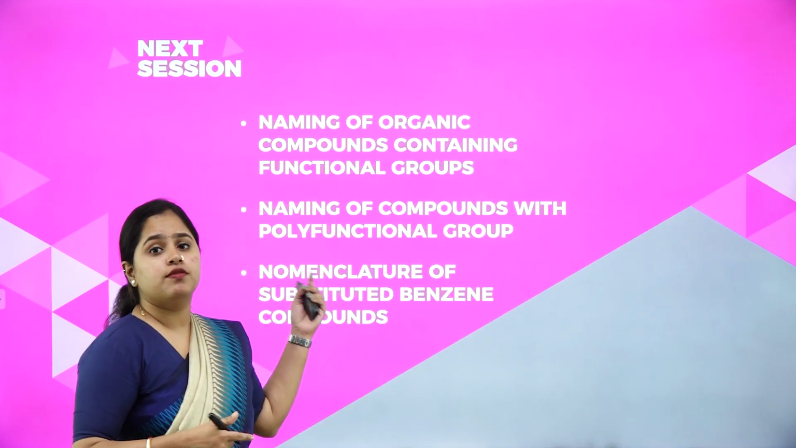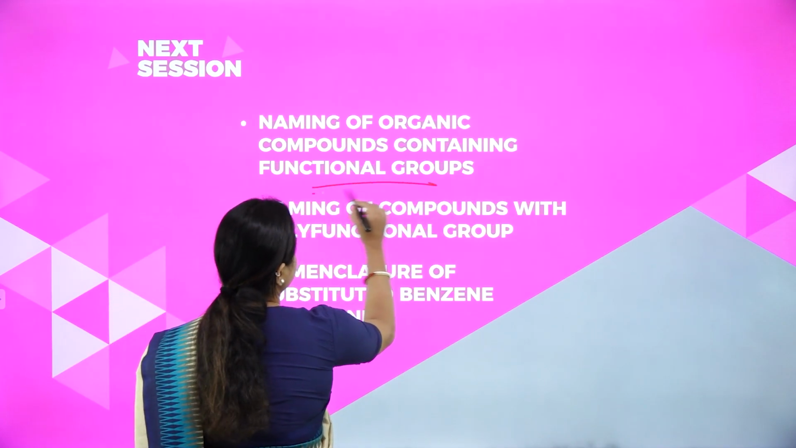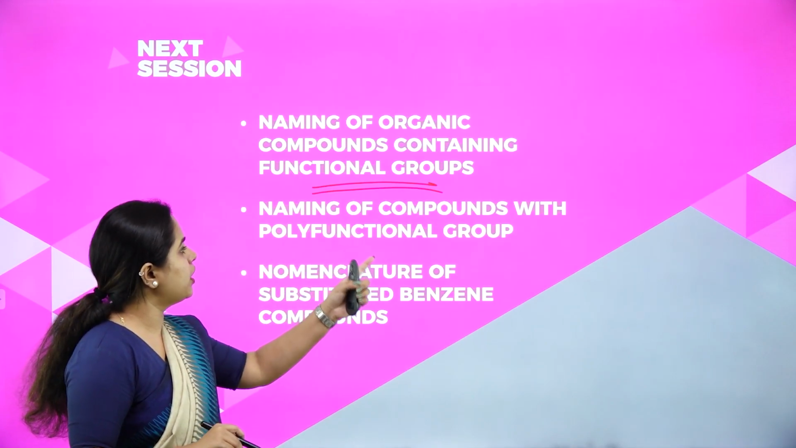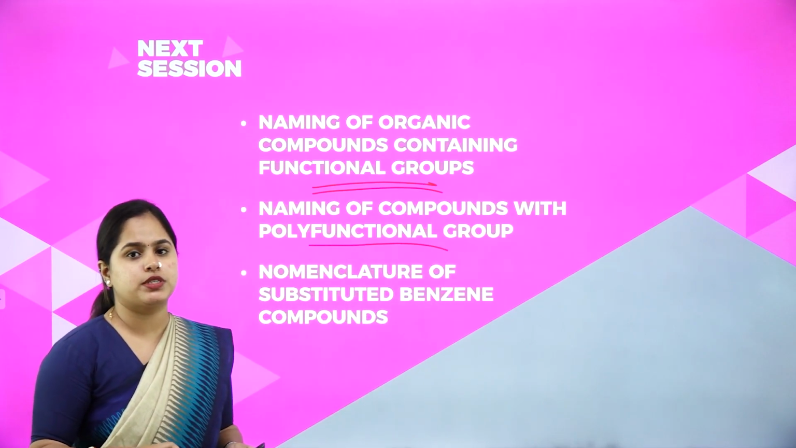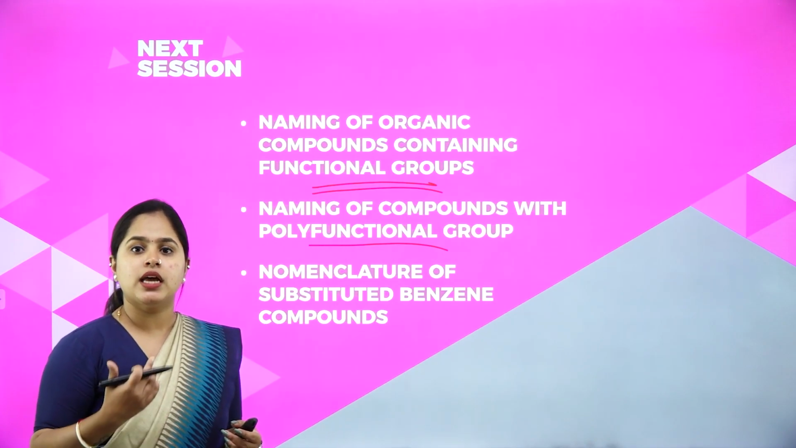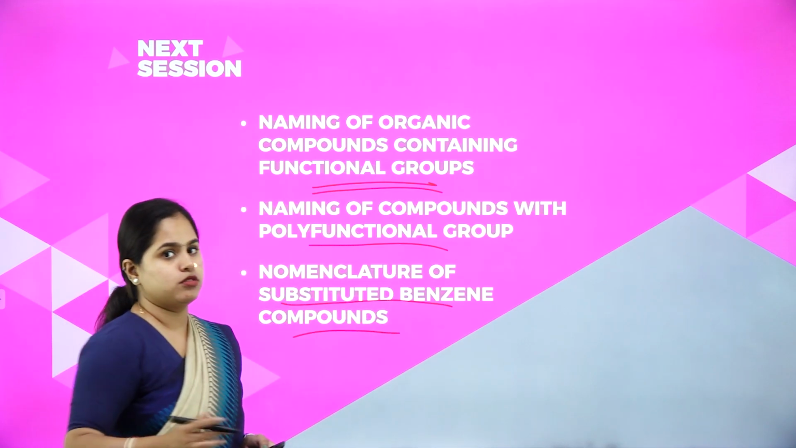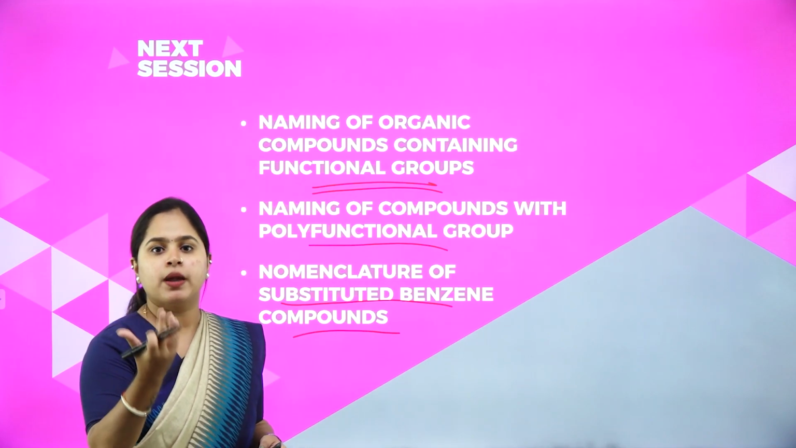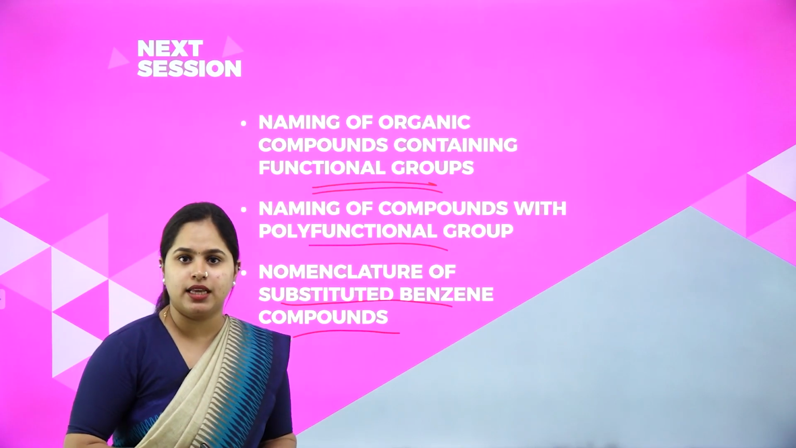In the next session, we will be studying the nomenclature of organic compounds containing functional groups. When functional groups come, how to name it, we'll be seeing. And the naming of compounds with polyfunctional groups, where more than one functional group is present, which will get the priority, and based on all of that, how you can name the organic compound. And the nomenclature of substituted benzene compounds. On benzene, if there is any other substituent present, that is called a substituted benzene compound. For the naming of those compounds as well, we will be studying in the next session.